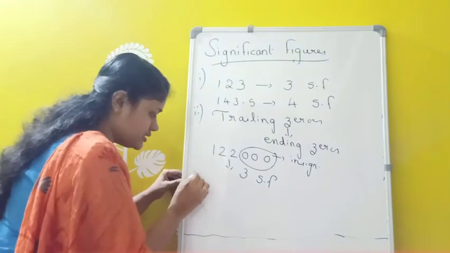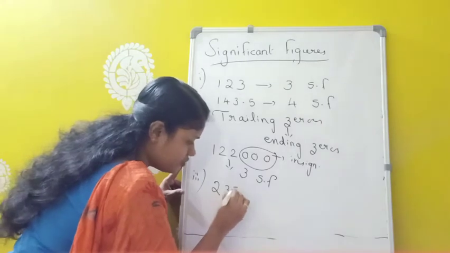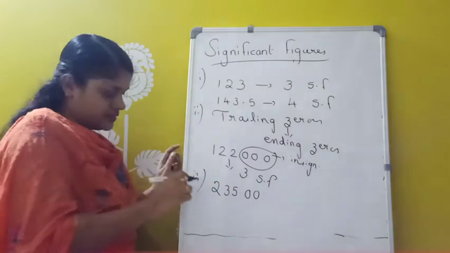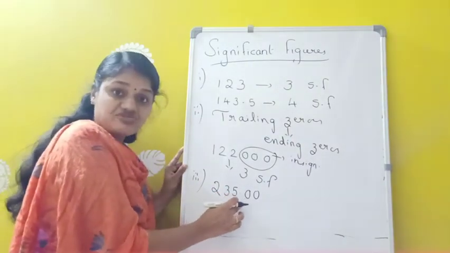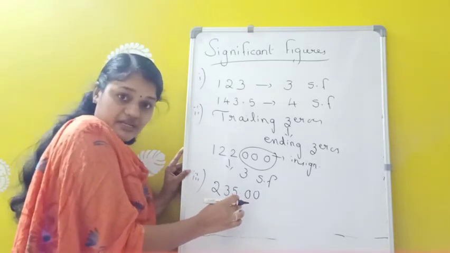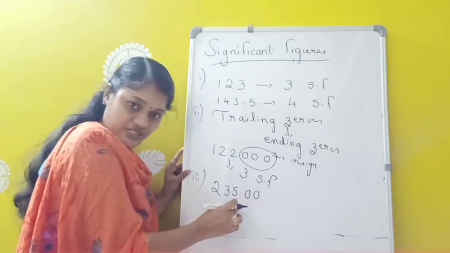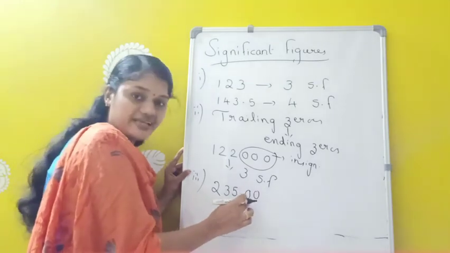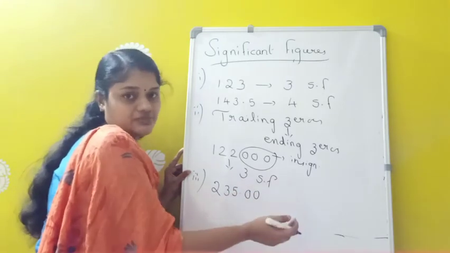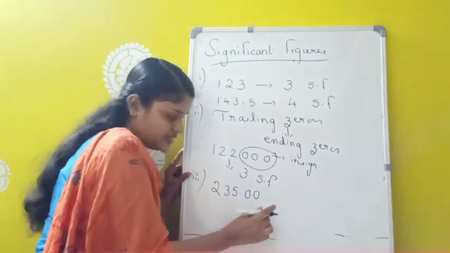Now third one, suppose I am writing a number like this, 235.00. That means the zeros coming after a decimal, in the case of numbers greater than 1, are significant. The zeros coming to the right of the decimal, or coming after the decimal, are significant.